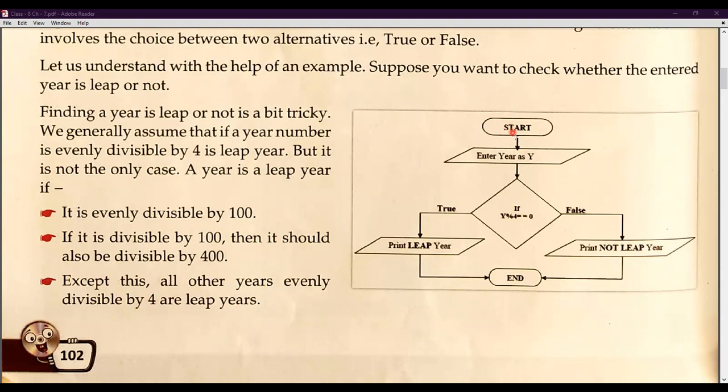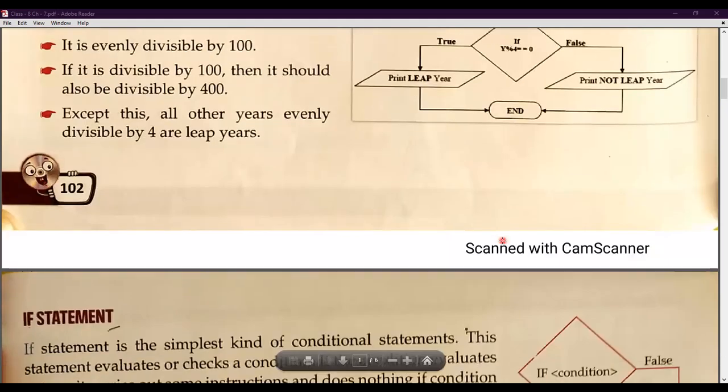So we are starting a flow chart. We are entering a year as y, so our variable name is y. And if y is divisible by 4 and its remainder is 0, that means we are focusing on the true part. If it is true, then we will print leap year. And if it is false, then we will print not leap year. And that's how we can create a conditional statement.